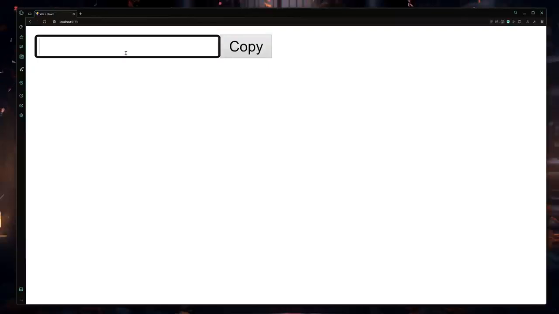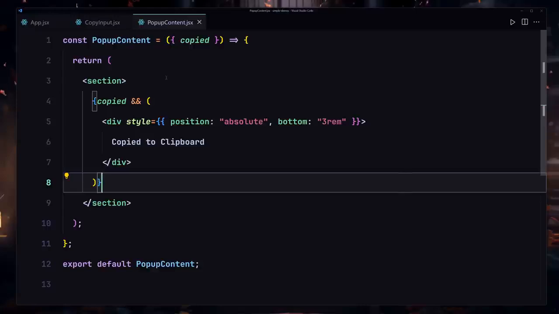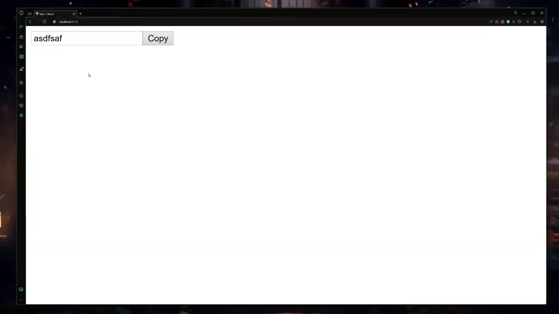So now let me just refresh there, and if I type anything inside there and I click on this copy button, it's going to show us this copied to the clipboard, and then it will disappear. Let me try there once again. If I click on this copied, so it's going to show us this copied content, and then it will make it disappear. So yeah, that's cool and everything, but now let me show you the DOM tree.